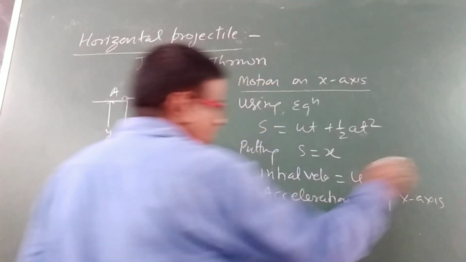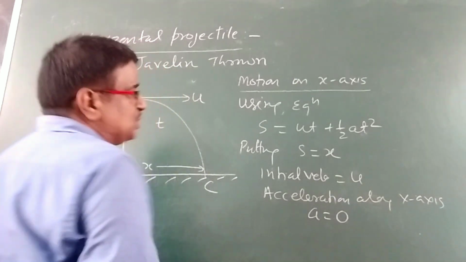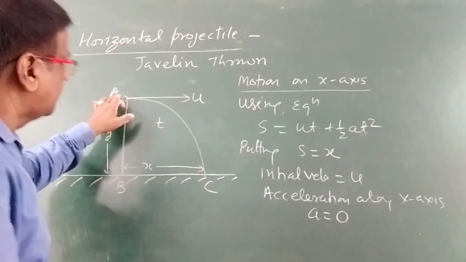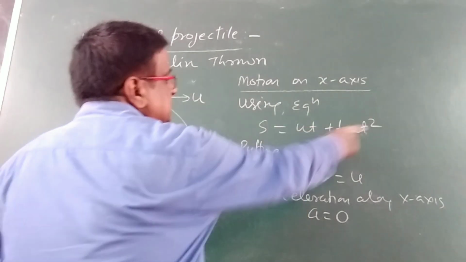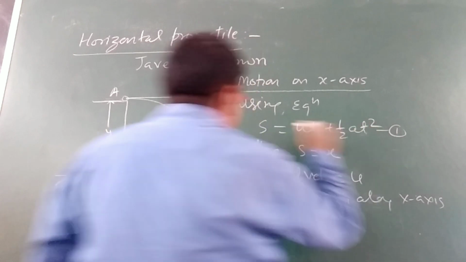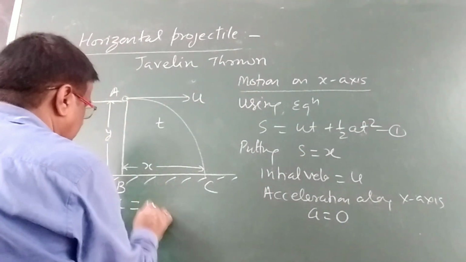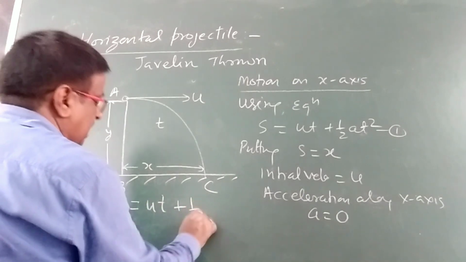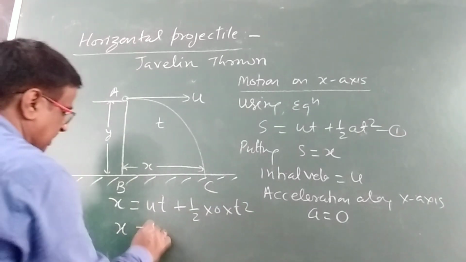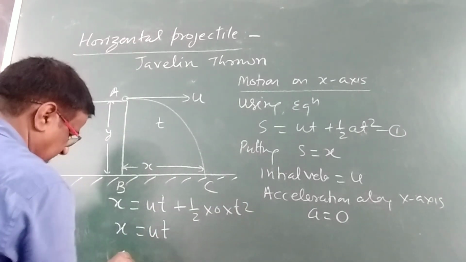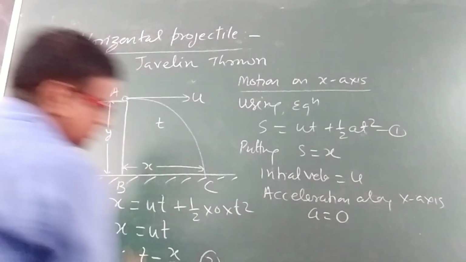So acceleration along the x-axis will be substituted as 0, and the total time taken to cover this trajectory is t. We will put all these in equation number 1. Then what will we get? x is equal to ut plus half into 0 into t square. So we get x is equal to ut, and therefore t is equal to x by u. This is equation number 2.